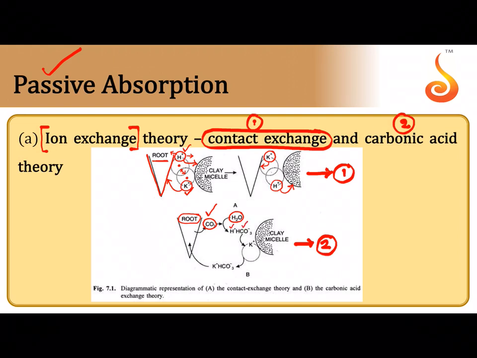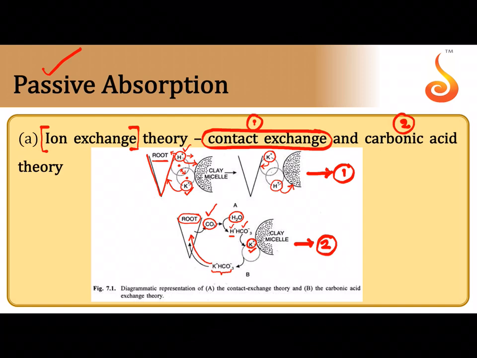The H plus in this is exchanged for the K plus that is adsorbed onto the clay surface. So H plus HCO3 minus gets converted into K plus HCO3 minus. The proton, or the H plus, is exchanged for the K plus, and this potassium bicarbonate is absorbed into the root cell.